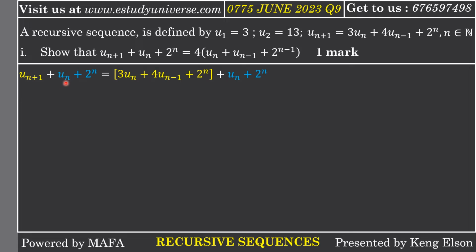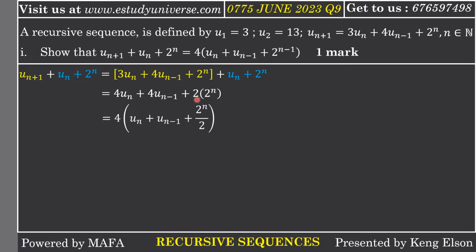Now I need to add these two other terms, u(n) and 2^n. I bring like terms together. I take 3u(n) plus u(n), it gives me 4u(n), then we add 4u(n-1). Now 2^n plus 2^n is 2 of itself, because we are adding something to itself.